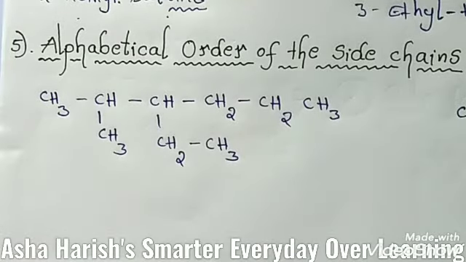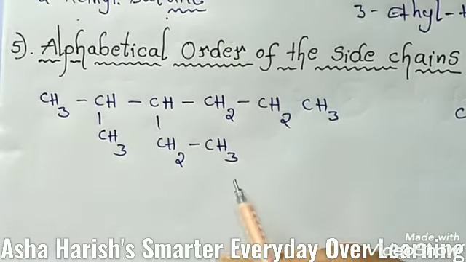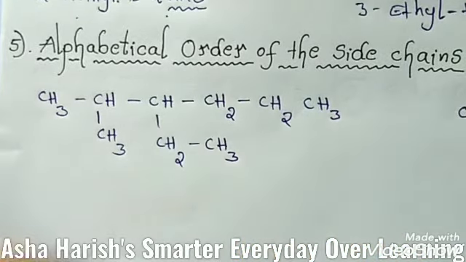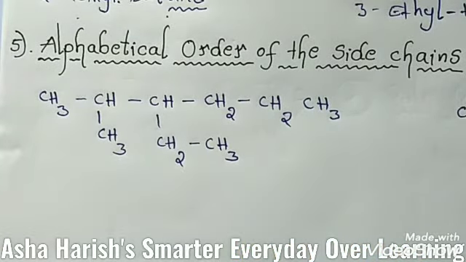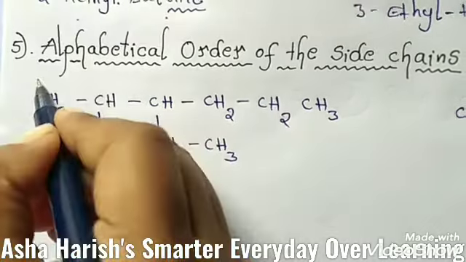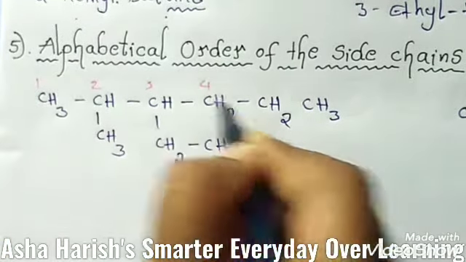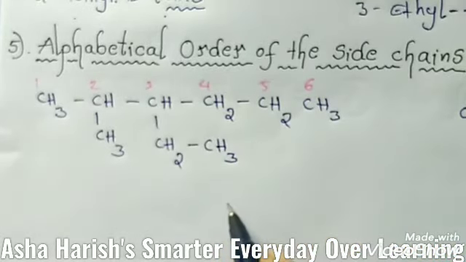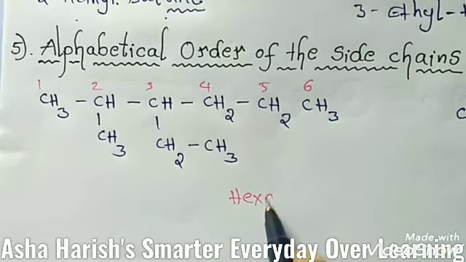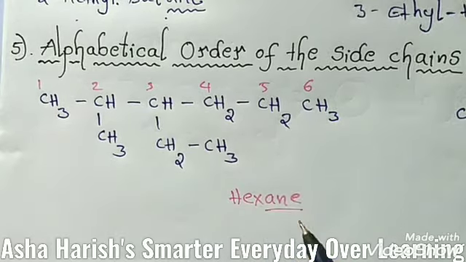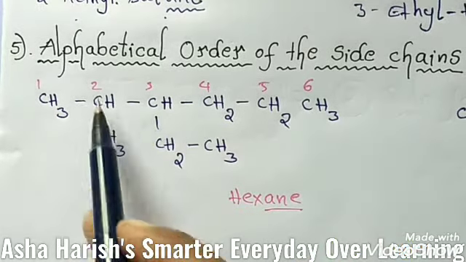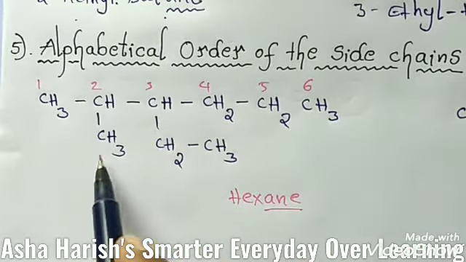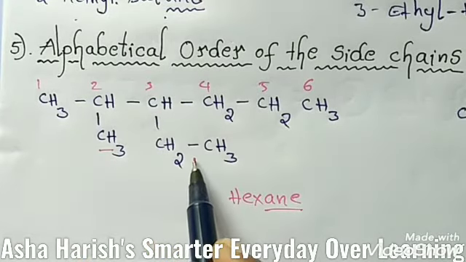Alphabetical order of the side chains. Here is the example. If you give numbering to these carbon chains from left to right, 1, 2, 3, 4, 5, 6, 6 carbons are located, so the root word should be hex, and all single bonds, so hexane. Here at the second carbon and at the third carbon, this is the methyl group and this is the ethyl group.